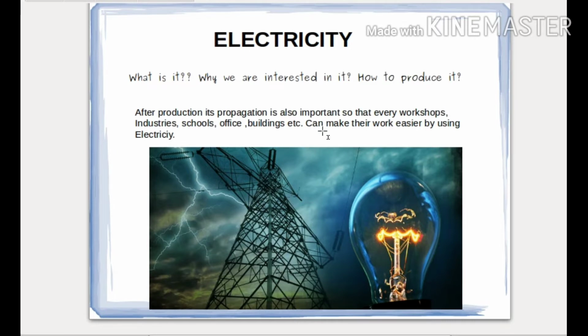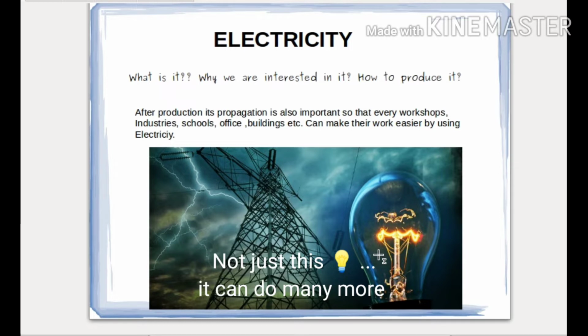Understand? So let us see. These are the transmission lines, and a bulb is glowing. You can see over here. These transmission lines are able to glow this bulb by making some connections. We will soon learn what those connections are.